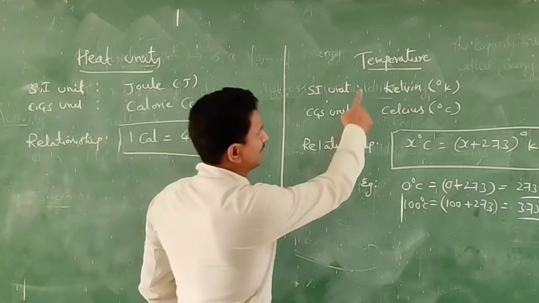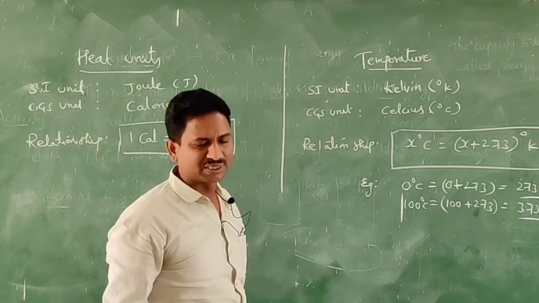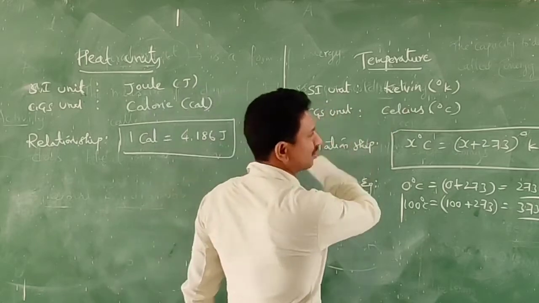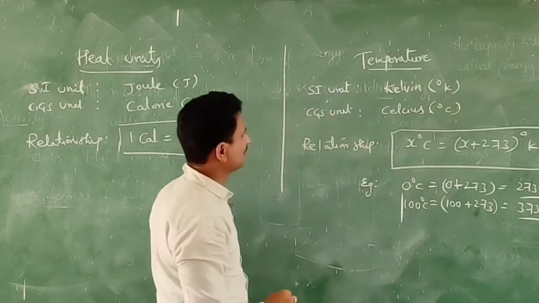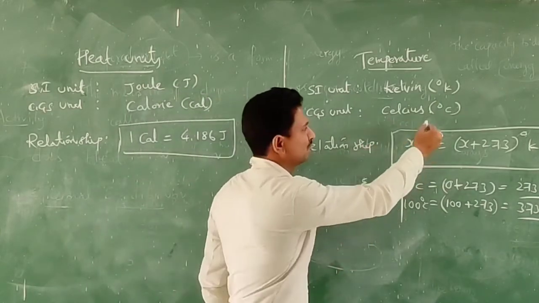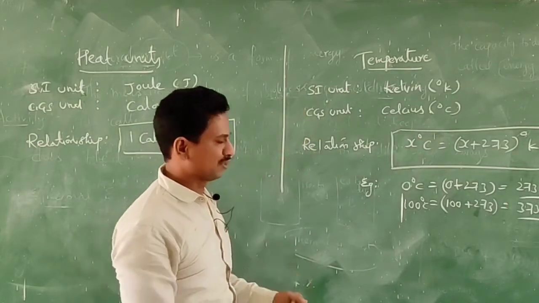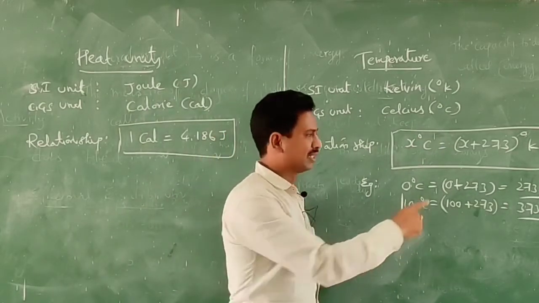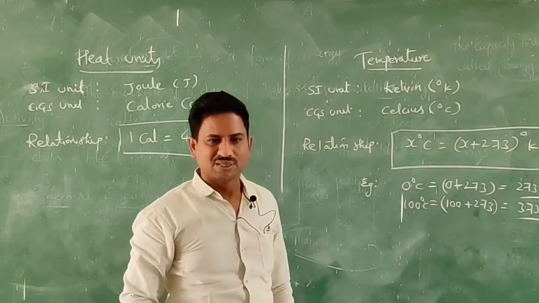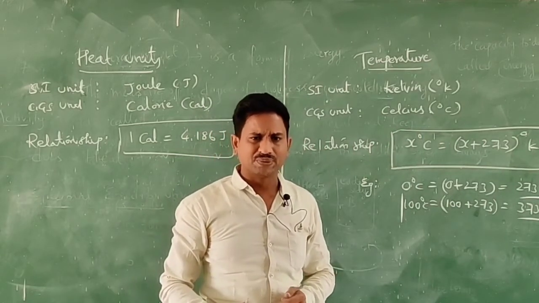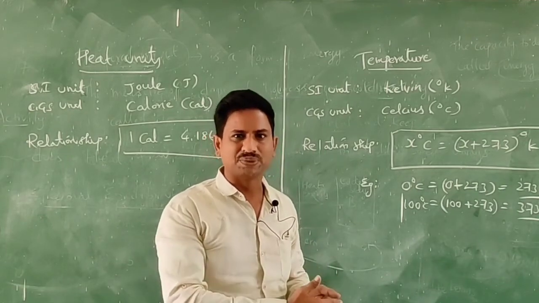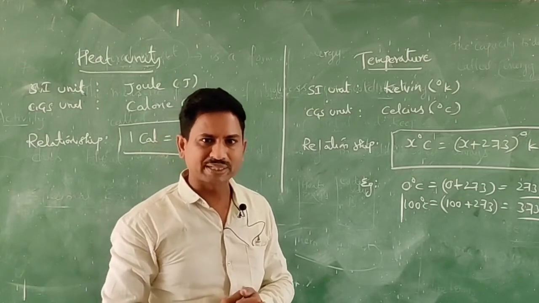Similarly, temperature. Do you already know the definition? Temperature is the measure of degree of hotness or coldness. Its SI unit is Kelvin, simply denoted as K. Whereas in CGS, often we use Celsius or centigrade. The relationship between these two is, for example, x degree centigrade is equal to x plus 273 degree Kelvin. That means to convert from centigrade to Kelvin, we have to add 273, whereas from Kelvin scale to Celsius scale, we have to subtract 273.